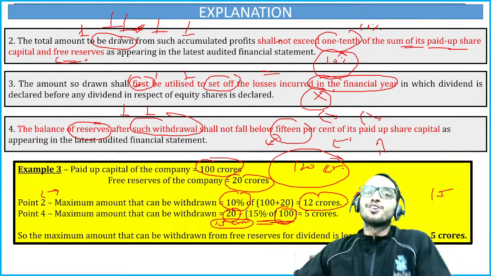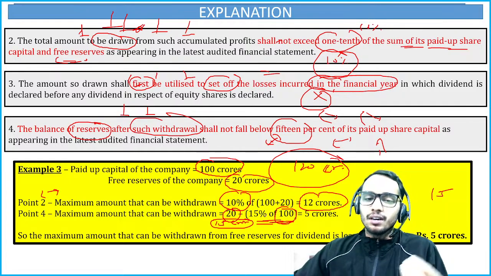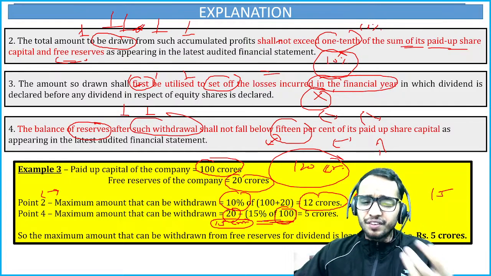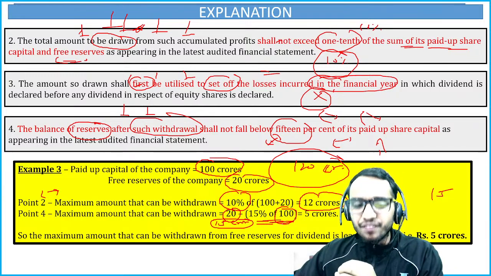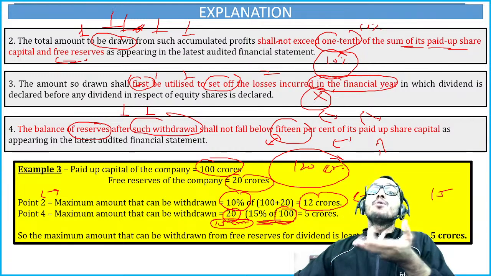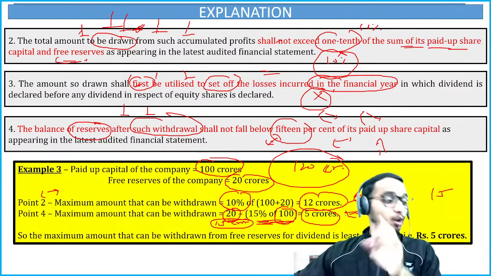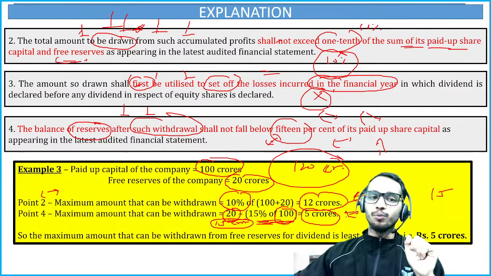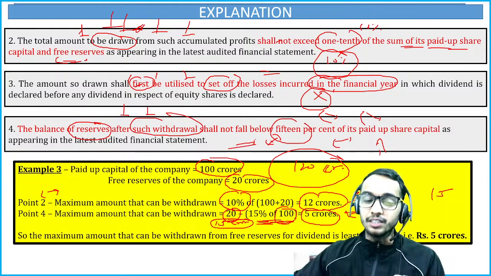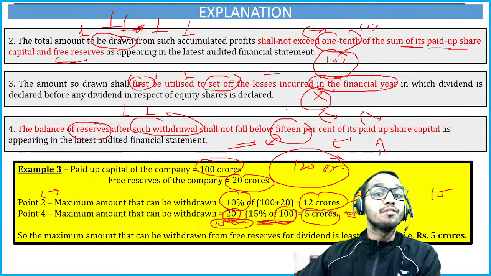Obviously, you are not going to withdraw your share capital, right? The balance of reserves should not fall below 15 crores, right? So 20 minus 15, how much can you withdraw? Only 5 crores. So what is the lower limit here, 12 crores or 5 crores? The lower limit is 5 crore rupees. So you have to look at all the conditions. The amount you can withdraw is 5 crore.